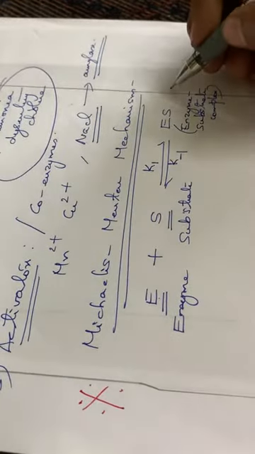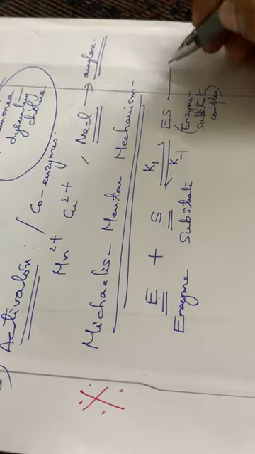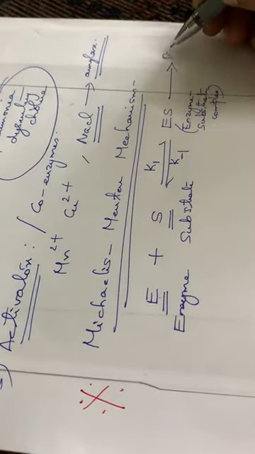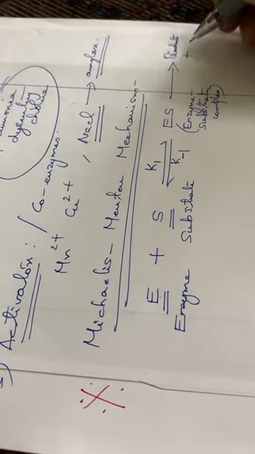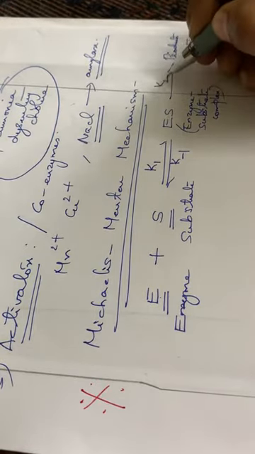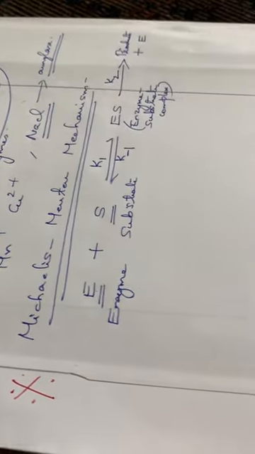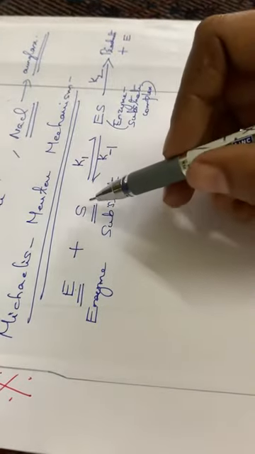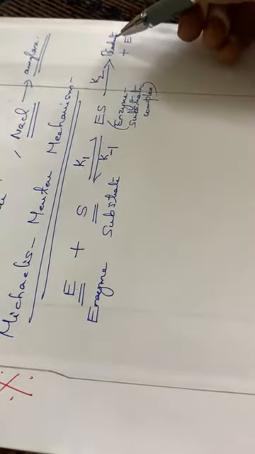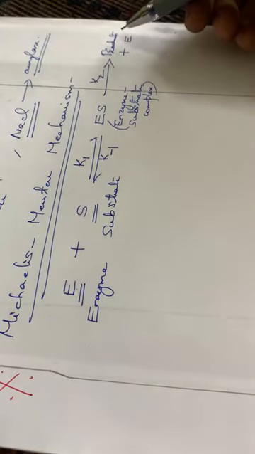Again, this enzyme substrate complex decomposes to give the products, plus we obtain the enzyme back. The rate constant of that particular reaction, let it be K2. So this is the enzyme reaction with substrate giving enzyme substrate complex, which again decomposes to give the products.